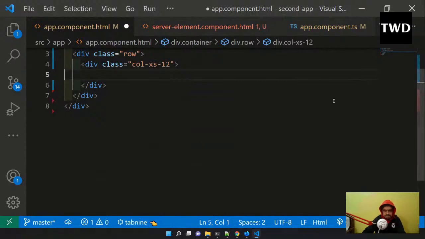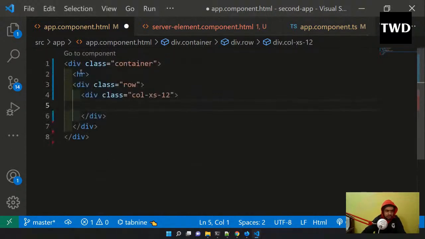And then what we are going to do in the app component.html only, we have to add those two things. It is now having nothing, so we have to add the app cockpit and the app server element also. Both of those things we are going to add first, and we are having a lot of errors there, so all those things we have to fix.